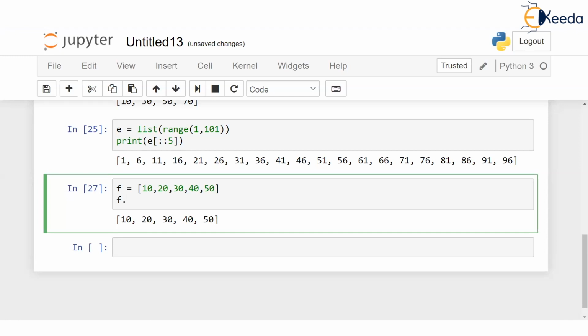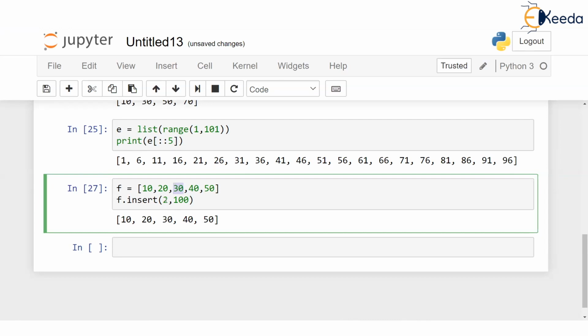Suppose I say F dot insert. Just check how to use insert. F dot insert, and if I say 2, 100, let's say, then this means at the second index, insert a new value 100. So what is the second index? This place. I'm so sorry, this place is the second index. This is 0, this is 1, this is 2. So at this second place, 100 will be inserted. And what about 30? 30 will be pushed back. So the new values in F will be 10, 20, 100, 30, 40, 50.